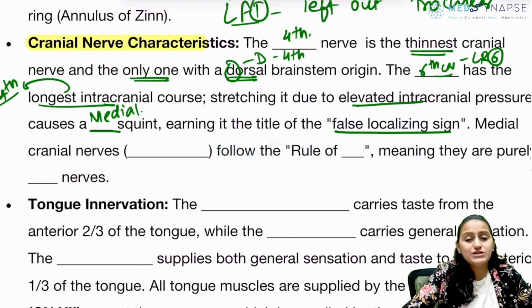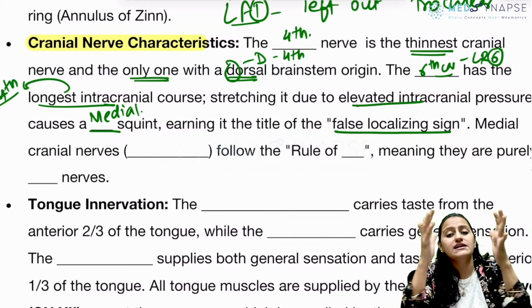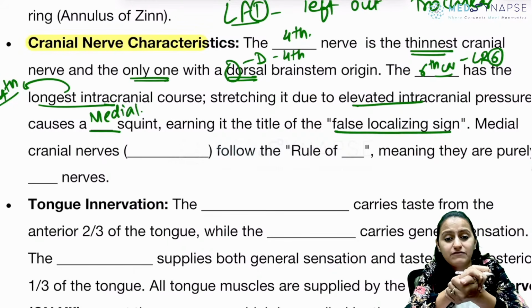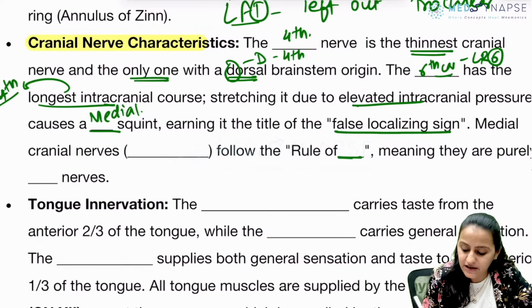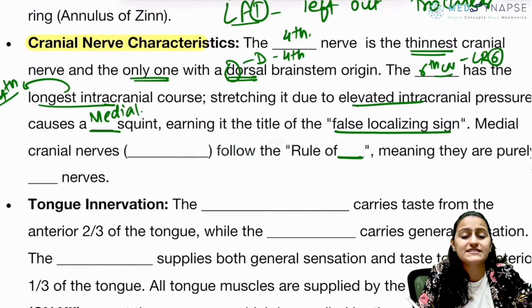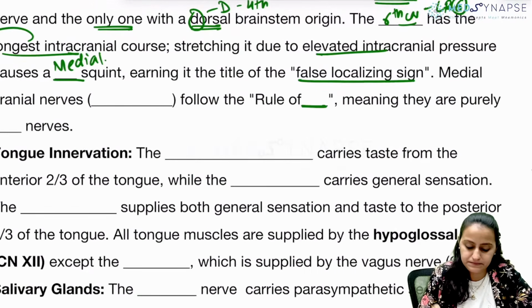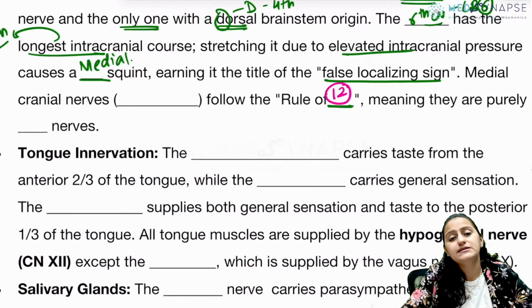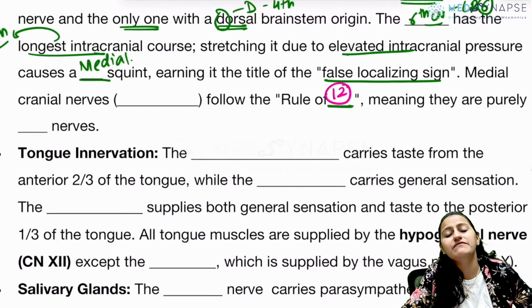Okay? Which are the medial cranial nerves? The cranial nerves arising from the medial aspect of the brainstem. What is the trick that we have learned? The medial cranial nerves follow what rule? Rule of 4, rule of 6, 8, 12. What is the rule for the medial cranial nerves? It is the rule of 12. So basically the numbers which have 12 in their table.